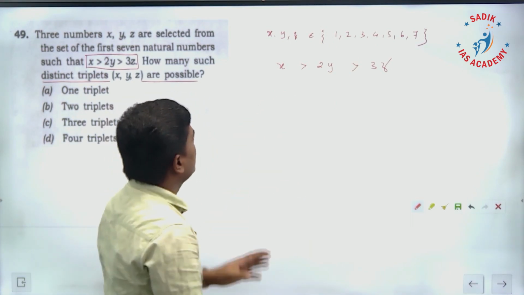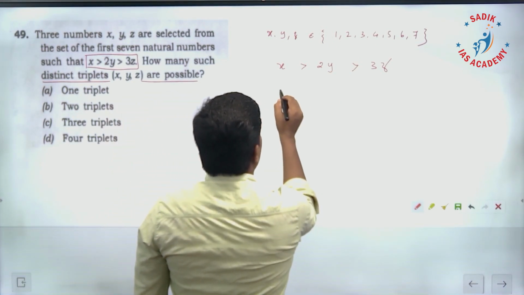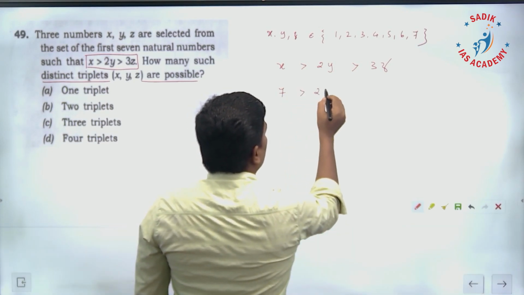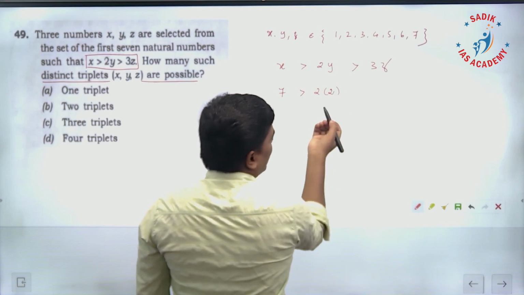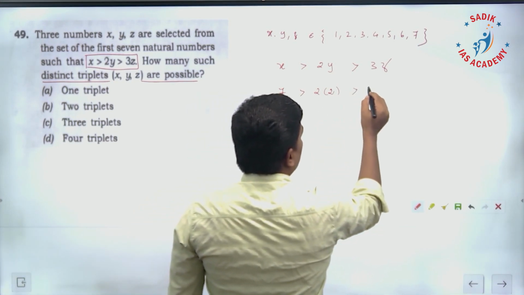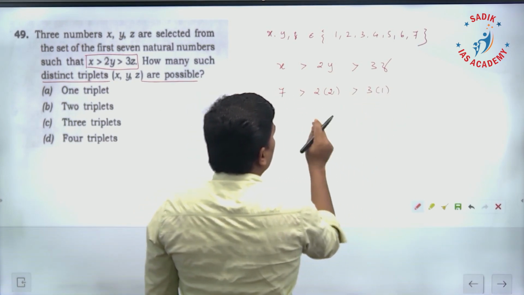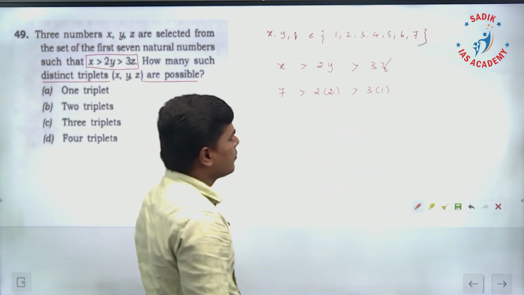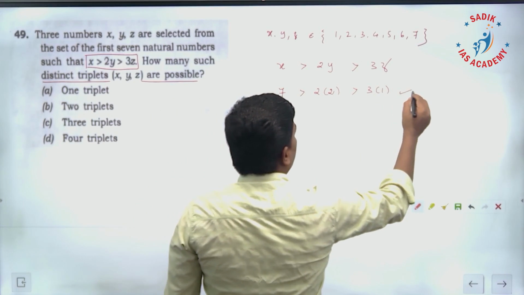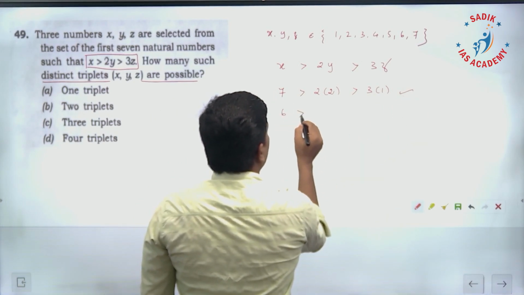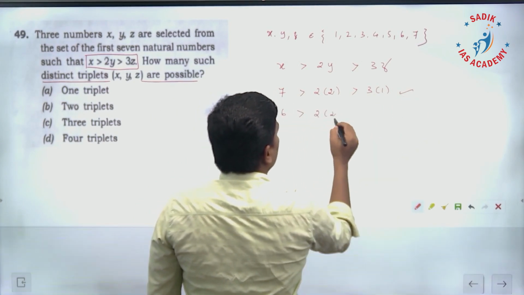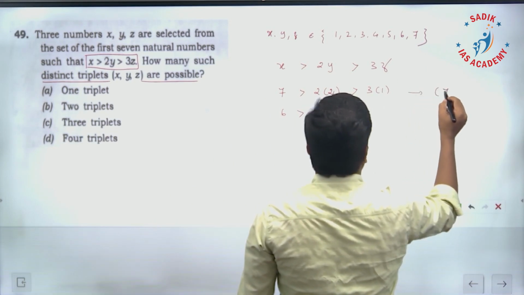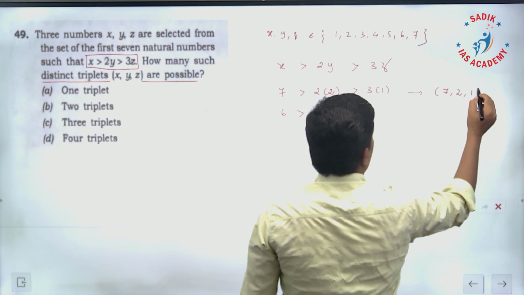So one possibility, suppose I choose 7 as x, 2 into 2 as y, 3 into z as 1. Now the inequality you see here, 7 is greater than 4, 4 is greater than 3. This is one possibility. Next is 6 greater than 2 into 2. The possibility for the triplet is 7, 2, 1. This is one triplet. That's the meaning.